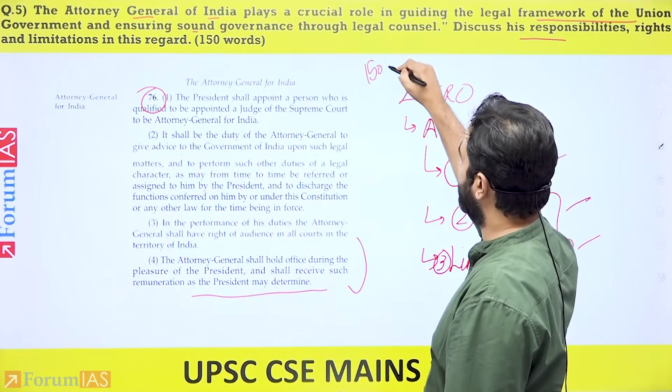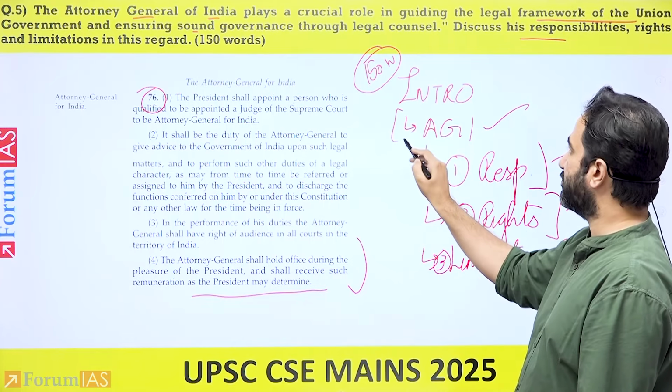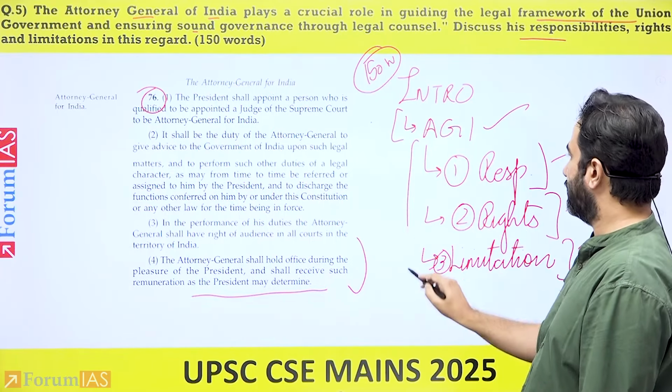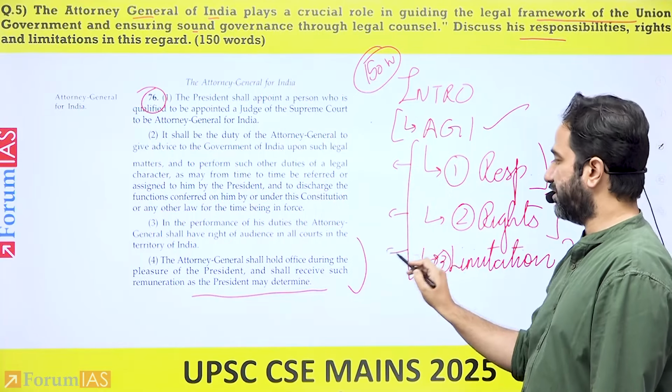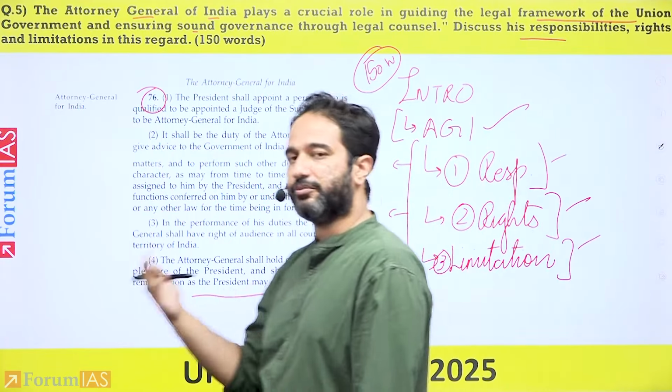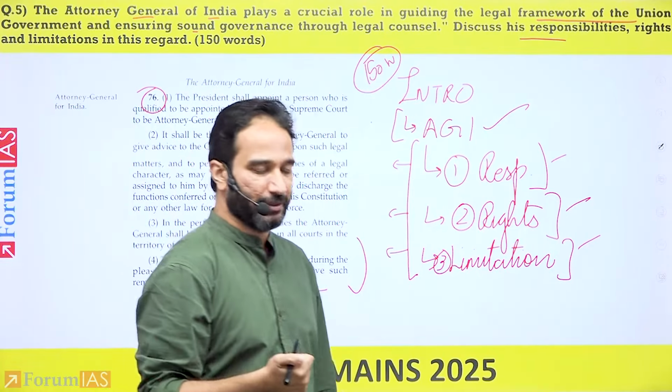Secondly, it is 150 words. So you have to structure accordingly. That if I'm going to write this many words in the introduction and this many words in all the 3 sections, all of this has to be done prior. You cannot also exceed your word limit in the mains examination.